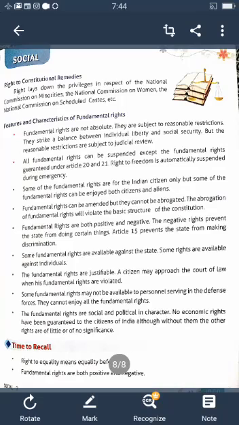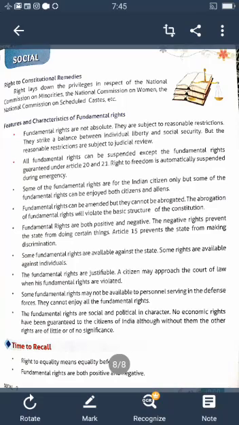All fundamental rights can be amended but they cannot be abrogated. Abrogation of fundamental rights would violate the basic structure of the Constitution. Fundamental rights are both positive and negative. Negative rights prevent the state from doing certain things. Article 15 prevents the state from making discrimination. Some fundamental rights are available against the states. Some rights are available against individuals.